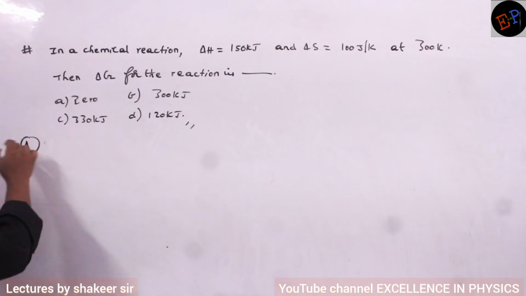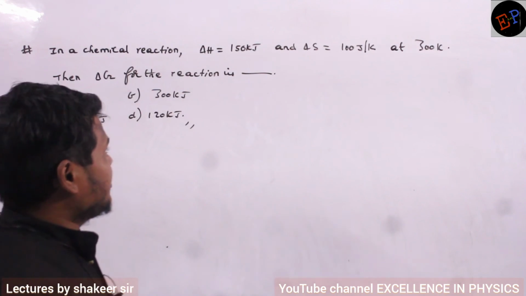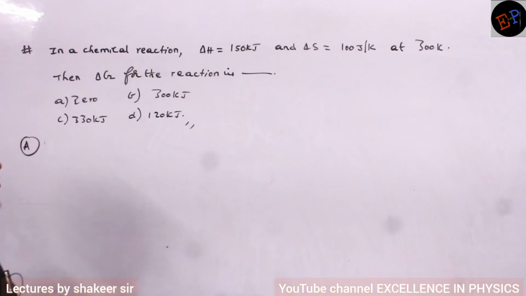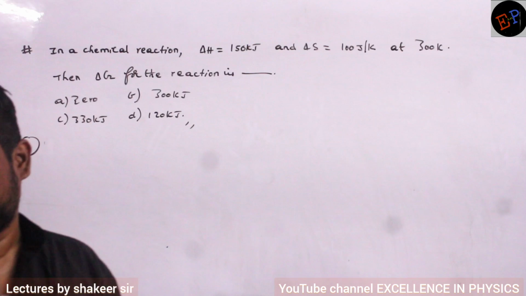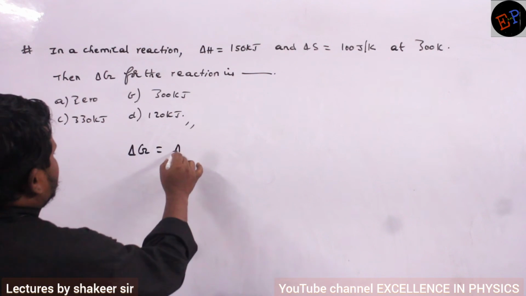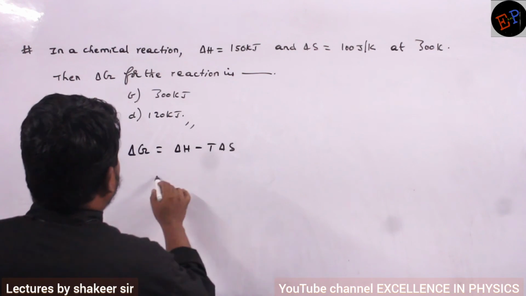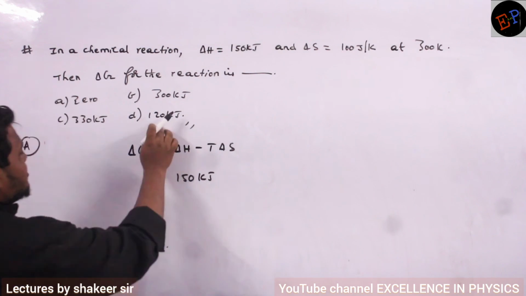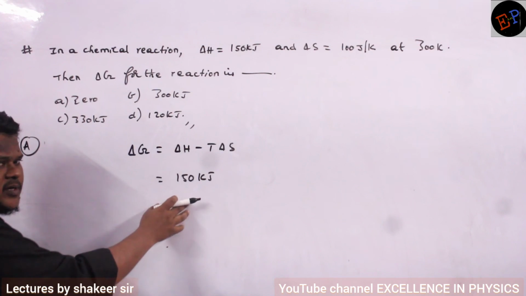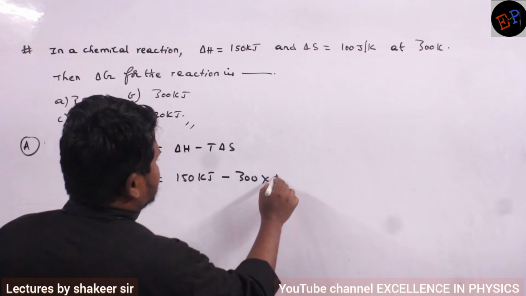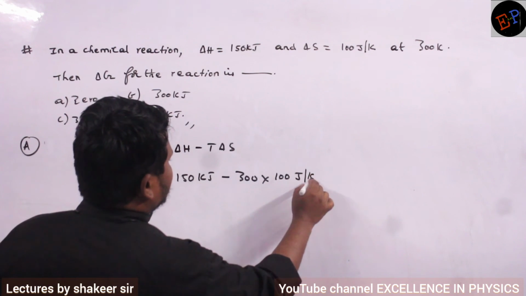Okay, so can you solve? In this chemical reaction, delta H is 150 kilojoules, change in entropy is also given, temperature is 300 Kelvin. Then what is the delta G for this reaction? Very tough question. Clear? So delta G is equal to delta H minus T into delta S. Delta H, change in enthalpy, is how much? 150 kilojoules. See, my options are also given in kilojoules. You need not convert here, directly you can write down. Minus temperature is 300, delta S is 100 joules per Kelvin.